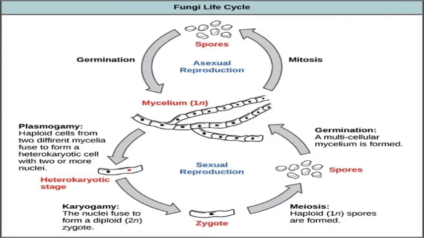That means there will be fusion of the nuclei, and so a diploid zygote is formed. This diploid zygote will then undergo meiosis to form haploid spores. So we can see that spores have been formed. Now these spores will undergo germination to give rise to a multicellular mycelium. And in this way, the fungi can reproduce sexually as well as asexually.